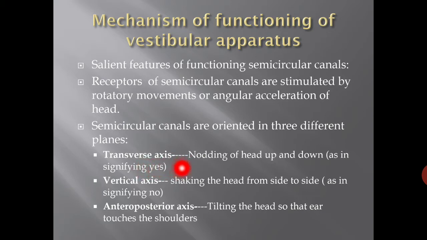In the transverse axis, there is nodding of the head up and down, as in signifying yes. In the vertical axis, there is shaking of the head from side to side, as in signifying no. And in the antero-posterior axis, there is tilting of the head so that the ear touches the shoulder. So in these three axes, there is stimulation of the receptors present in the semicircular canals.